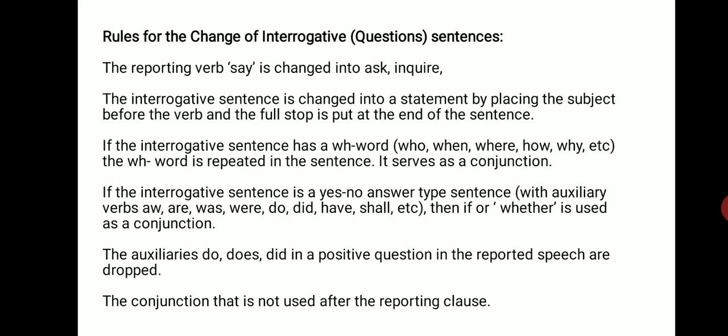Now comes rules for change of interrogative sentences. The reporting verb say is changed into ask or inquire. In affirmative, we are using told. Now in interrogative, we'll use ask or inquire. The interrogative sentence is changed into statement by placing the subject before the verb and the full stop is put at the end of the sentence. If the interrogative sentence has a WH word like who, when, where, how, why, etc., the WH word is repeated in the sentence, it serves as a conjunction. No other conjunction will be used, that WH word will be used as conjunction.